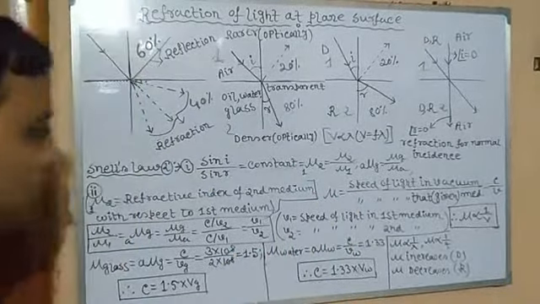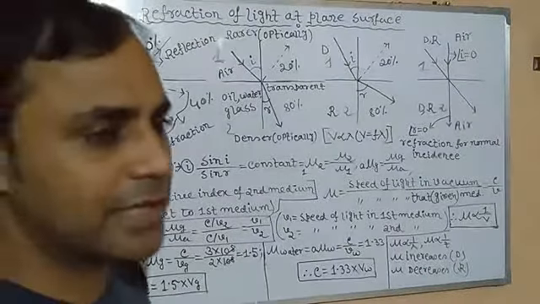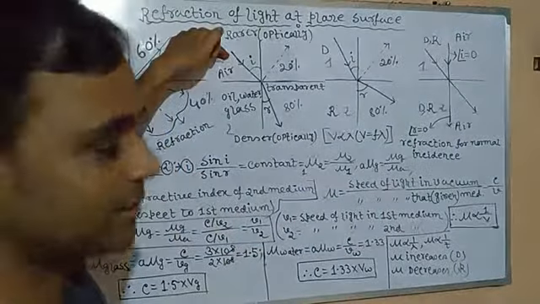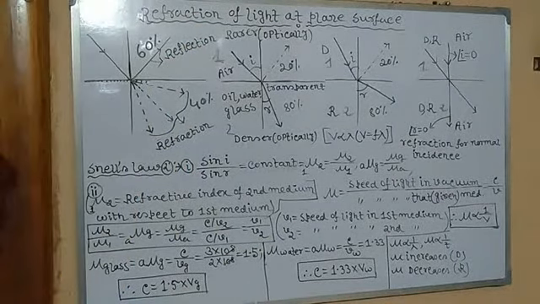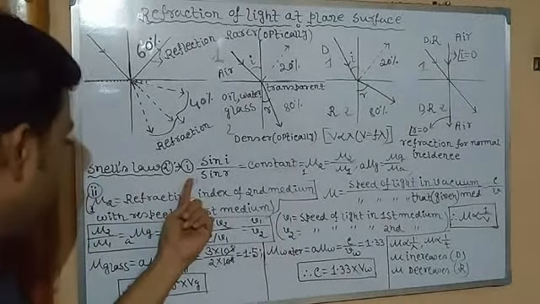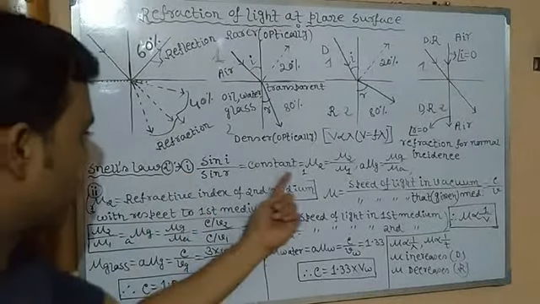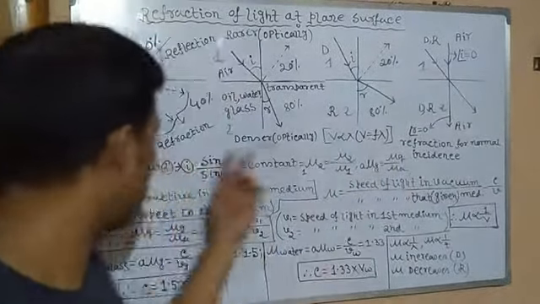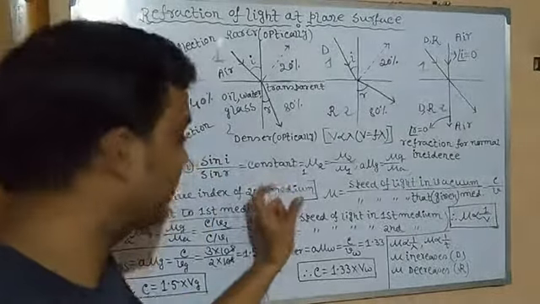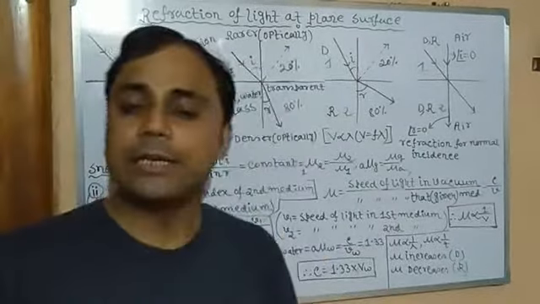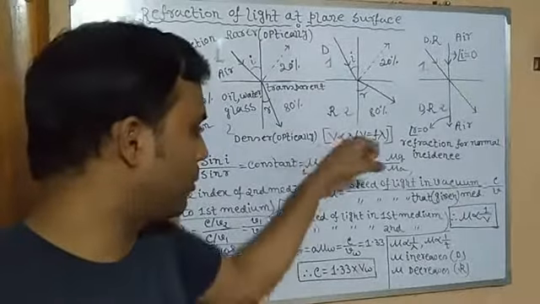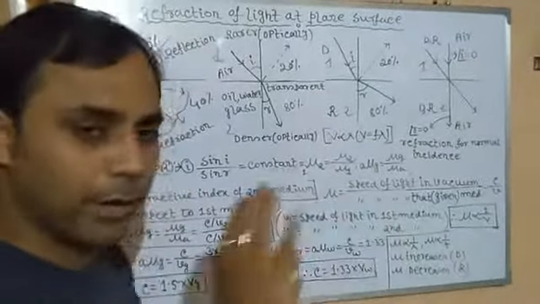Clear? Now, which medium will we take first? The medium in which light will enter first. We have air first, it is second. Okay. So this is mu, this is 1, you can see. This particular law is called Snell's law. Number 2, this is called Snell's law. This law, sin i by sin r equals a constant, that is mu 2 by mu 1, or the refractive index of the second medium with respect to the first. As I said, if it is 2 mu 1 reversed, it will always be reversed. So 1 mu 2 is mu 2 by mu 1, always remember.